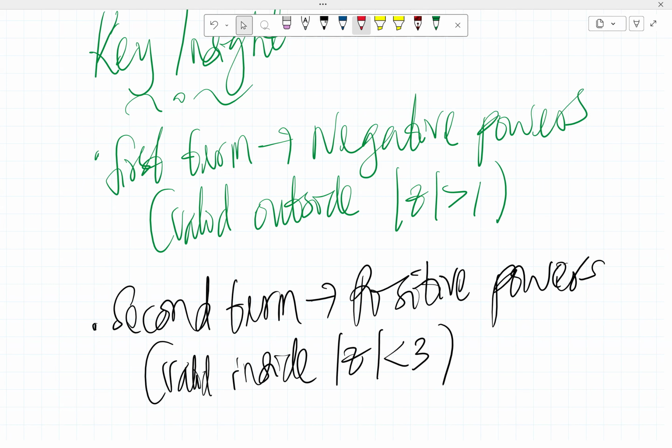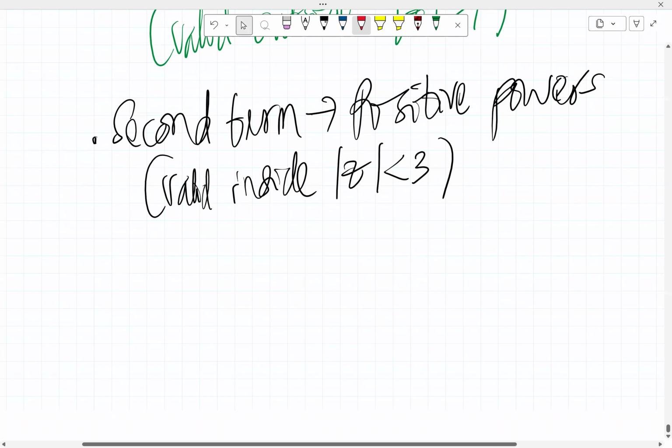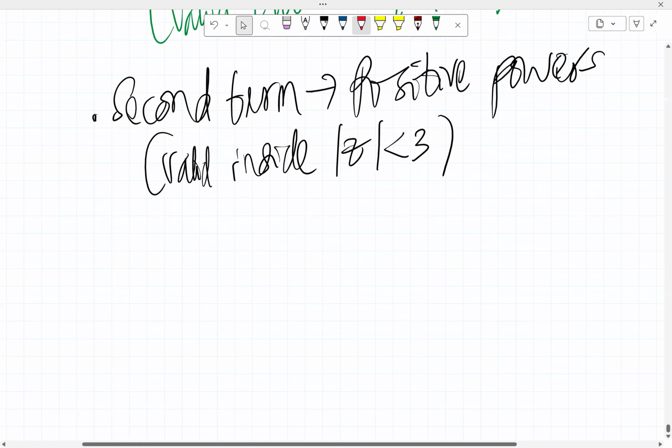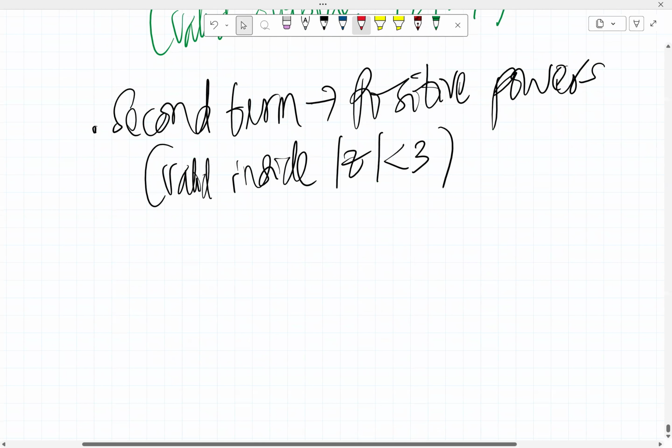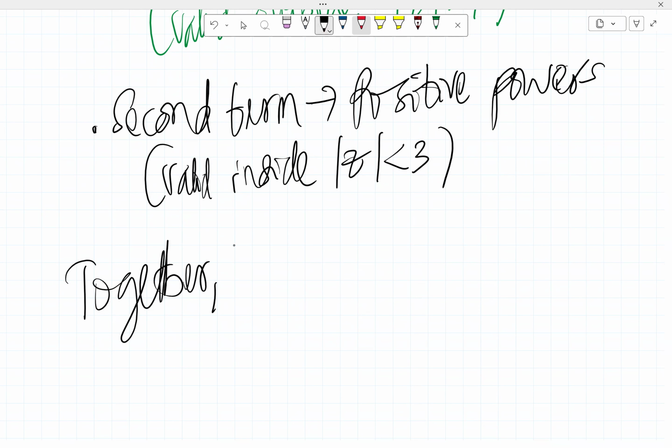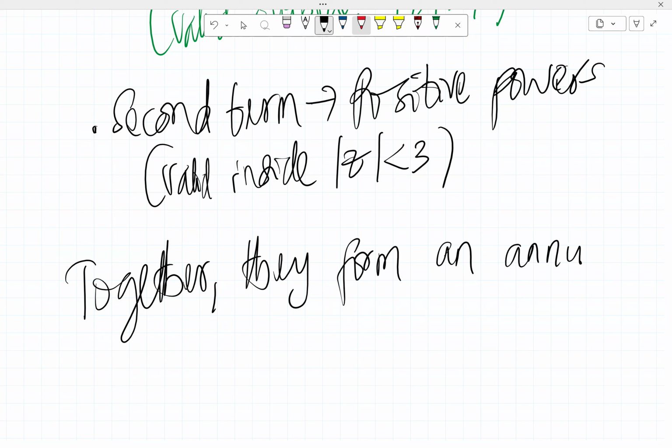Together, they form an annulus, where you have 1 less than the absolute value of z less than 3.